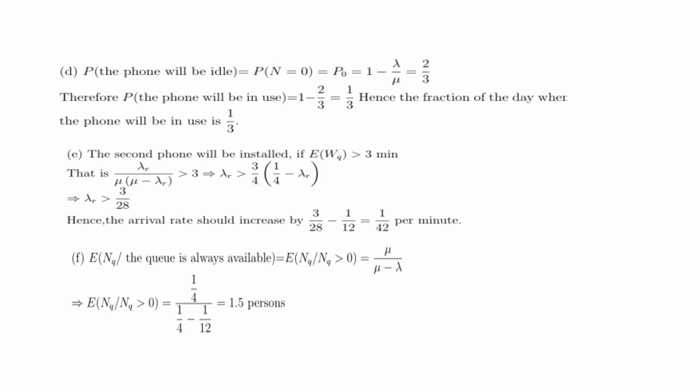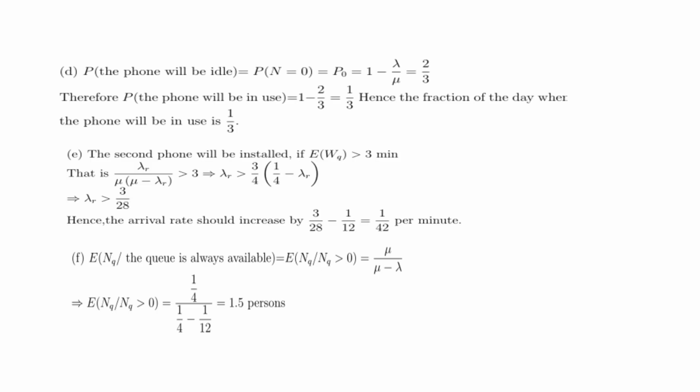E. The second phone will be installed if E of WQ is greater than 3 minutes. That is, lambda r by mu into mu minus lambda r is greater than 3, which implies lambda r is greater than 3 by 4 into 1 by 4 minus lambda r. This implies lambda r is greater than 3 by 28. Hence, the arrival rate should increase by 3 by 28 minus 1 by 12, which is equal to 1 by 42